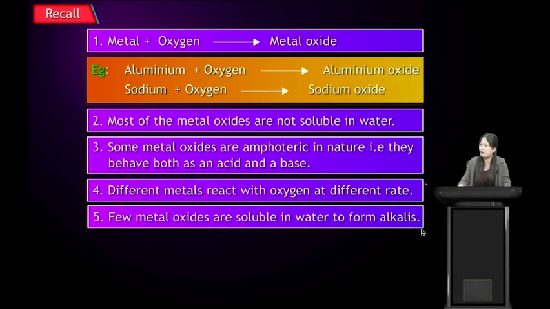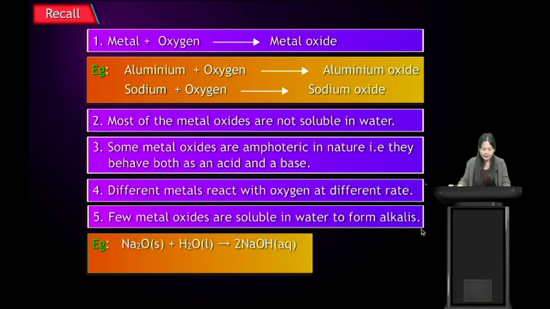The fifth point is a few metal oxides are soluble in water to form alkalis. Examples are sodium oxide, which dissolves in water to form sodium hydroxide, and potassium oxide, which dissolves in water to form potassium hydroxide, which are alkalis. Example: sodium oxide and potassium oxide.